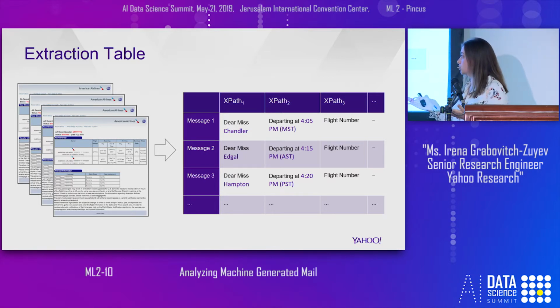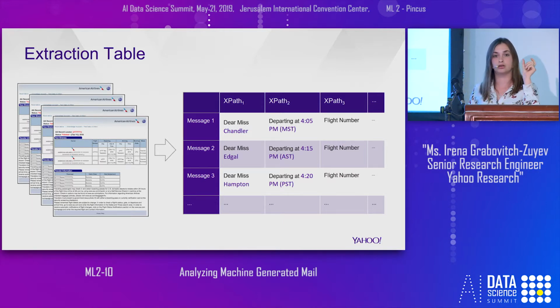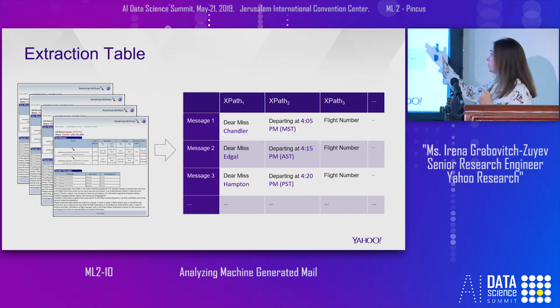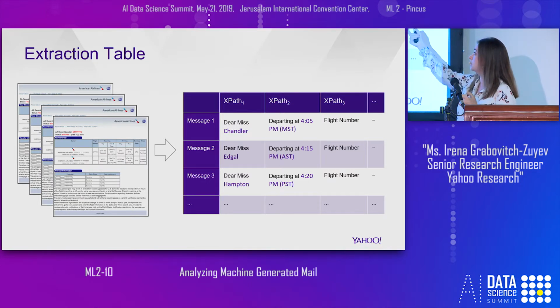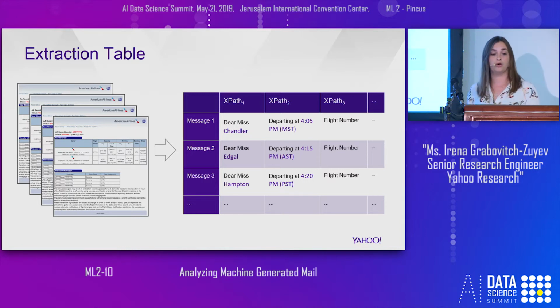So we will differentiate between constant XPaths with exactly the same value and the variable XPaths 1 and 2, where you can see that they are not exactly the same between all the messages in the sample. We are interested in extracting this different part that is personal to the user and generating the extraction rules only for variable XPaths. Of course, we will use the constant XPaths to help us annotate correctly the information.